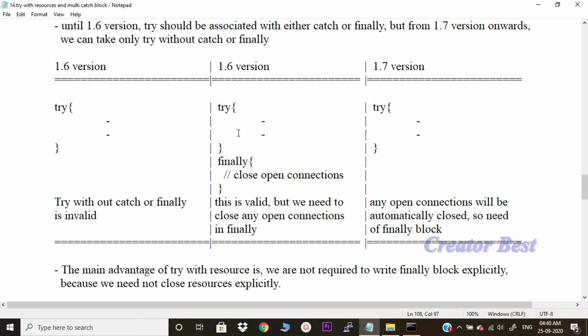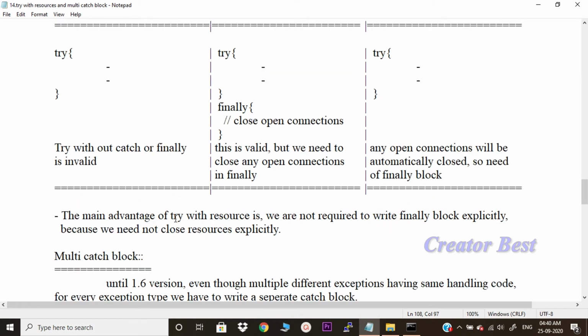If there are any connections open as part of the try block, we are supposed to close those connections in finally. In 1.7 version any open connections will be automatically closed, no need of finally block. The main advantage of try with resources is we are not required to write finally block explicitly, because we need not close resources explicitly. That will be taken care of.